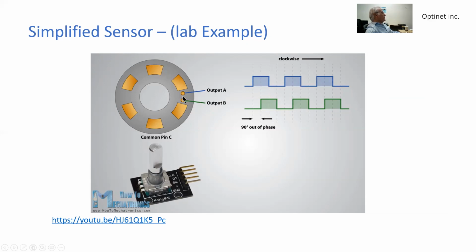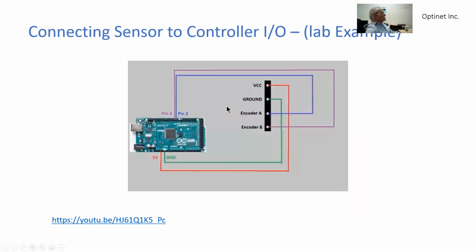And similarly, there is, at a slightly different location, another similar sensor that shows over here a similar signal, but it is offset by 90 degrees. So it's 90 degrees out of phase.